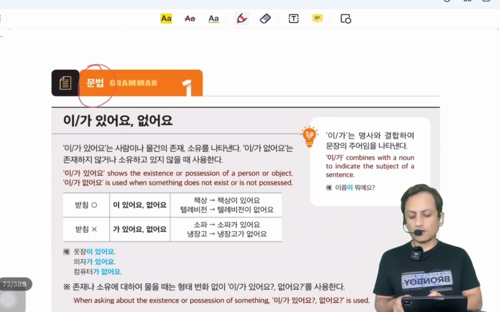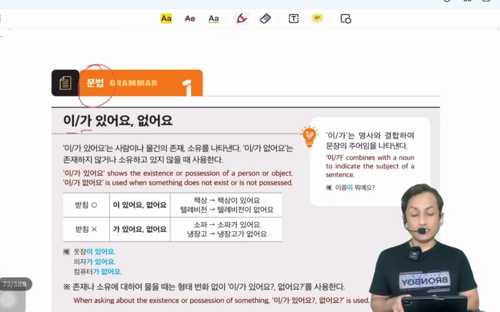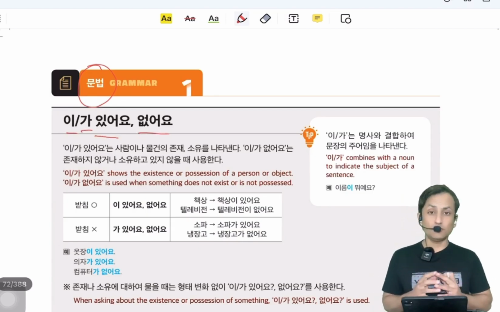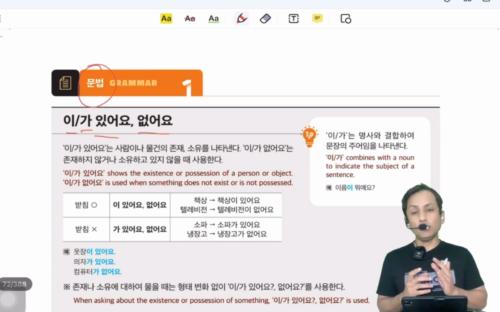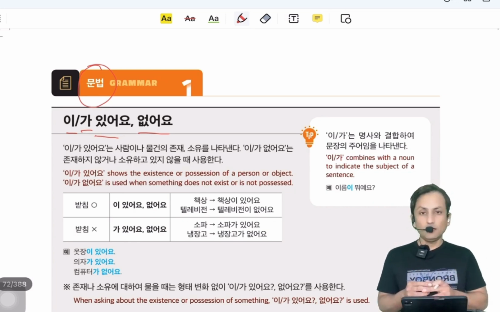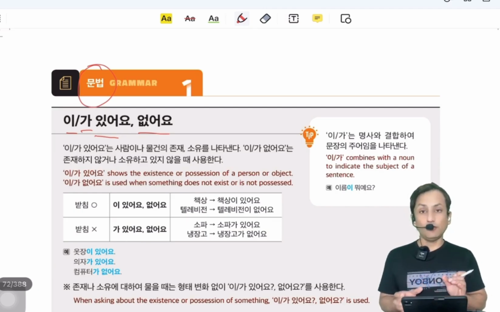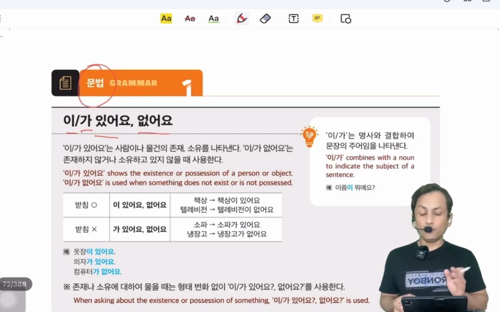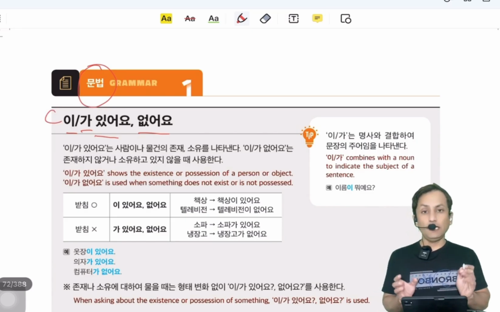In our Munpop grammar section, we will learn E and Ga attaching with 있어요 and 없어요. In the last some classes, you learned E and Ga with 아니에요. Before 아니에요, we must add E and Ga. Like this, 있어요 and 없어요. When you are attaching 있어요 and 없어요 at the end of your sentence, you must add E and Ga. If your word ends with a consonant, you will add E. When ending with a vowel, you will add Ga.